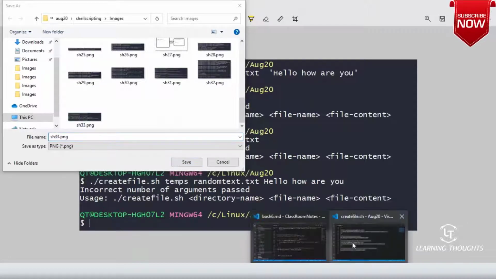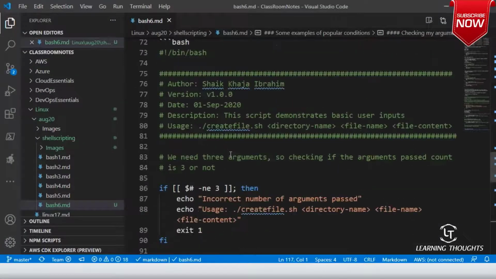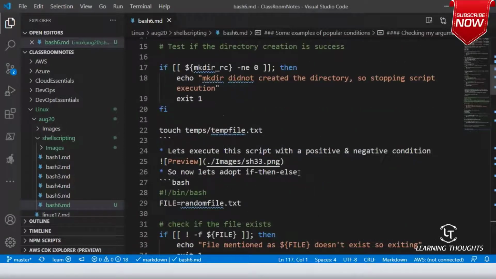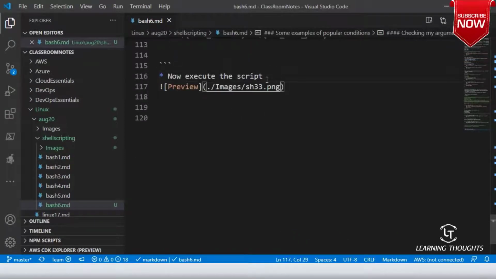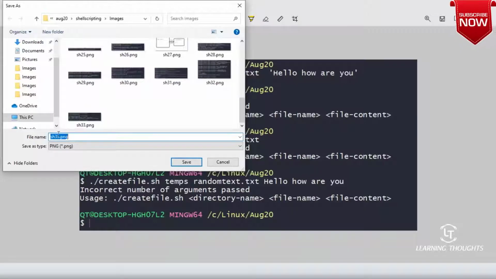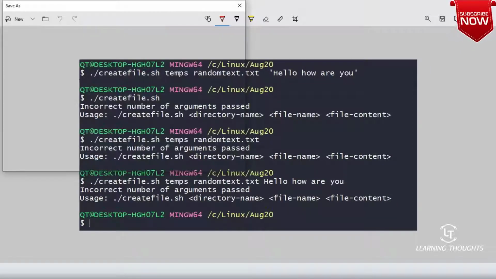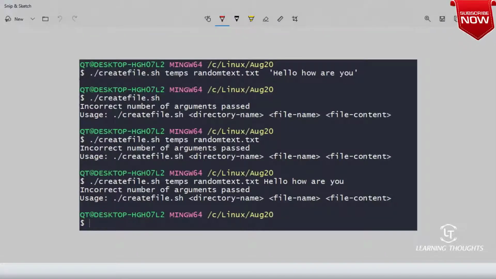I think I have saved it. No, I have not. Okay, so this will be 34.png. All right.